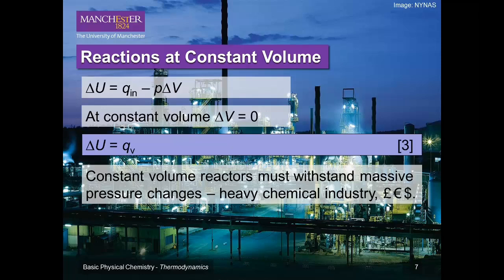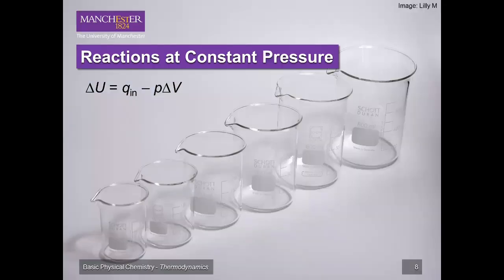The major consequence of performing reactions at constant volume is the risk of serious pressure change. Consequently, constant volume reactors are invariably made of thick stainless steel and have lids secured with massive metal bolts. Such engineering is extremely expensive, and consequently isochoric processes are most often the domain of the heavy chemical industry and chemical engineering. Most chemists, on the other hand, perform chemical reactions in glassware under isobaric conditions.